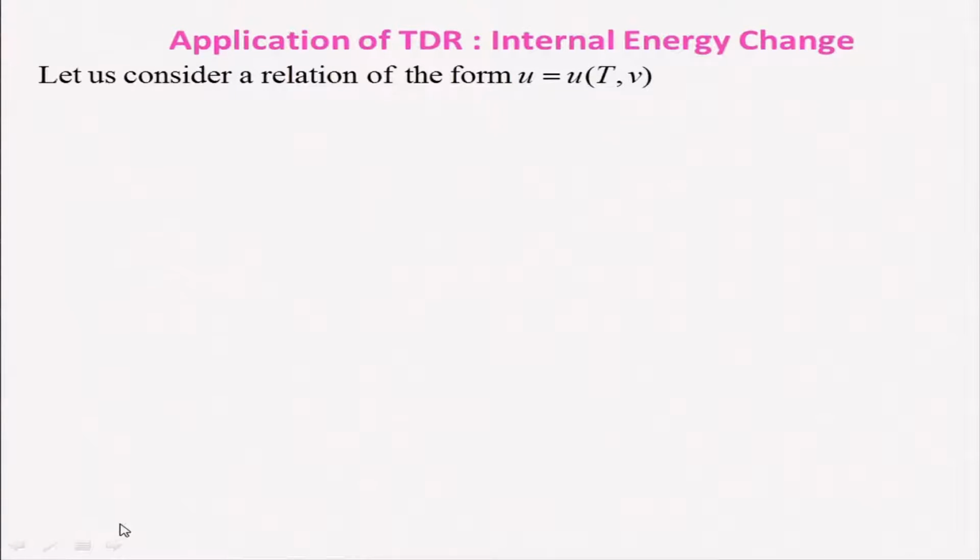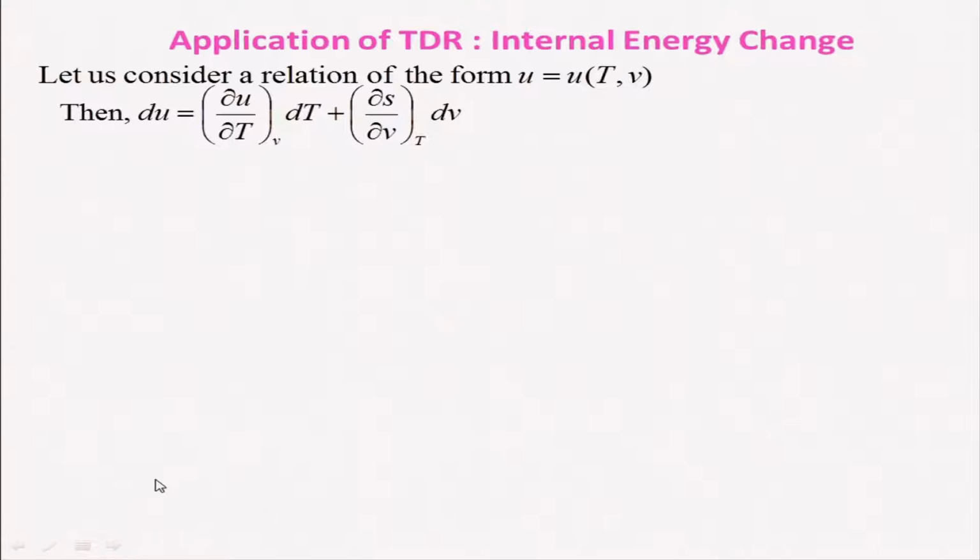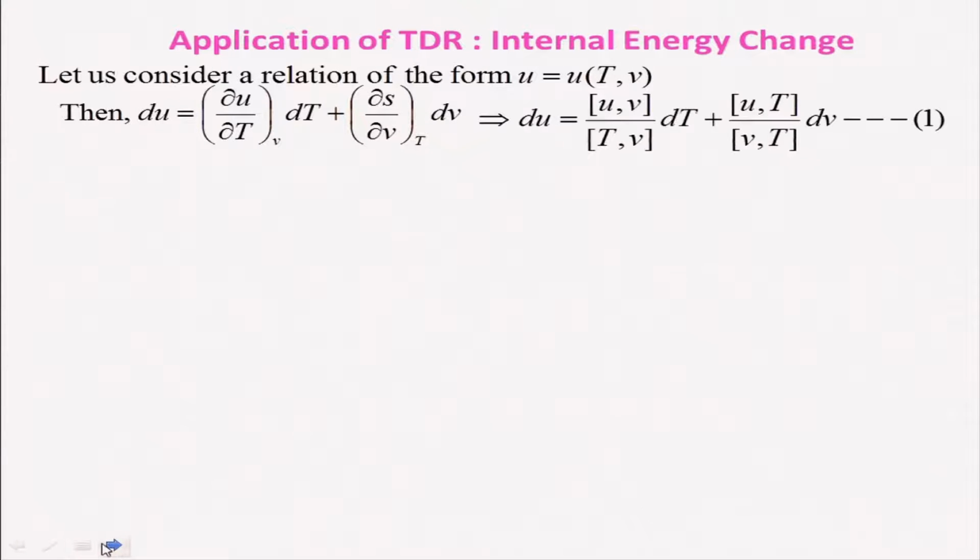Let us consider the relation u is equal to u(T, v), and so I can write du is equal to dou u by dou T at constant v into dT, plus dou u by dou v when temperature remains constant into dV, and that we can also express in terms of Jacobians.